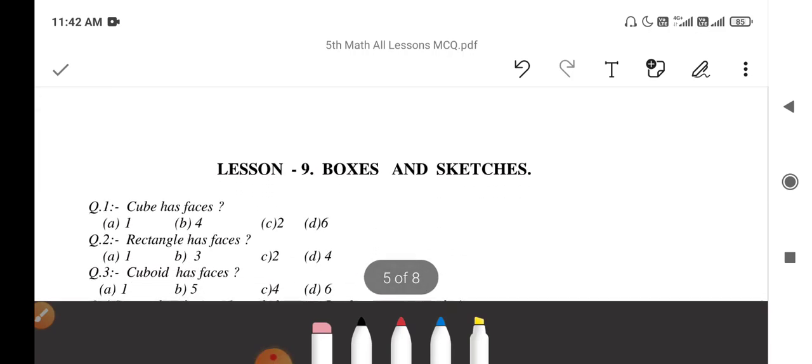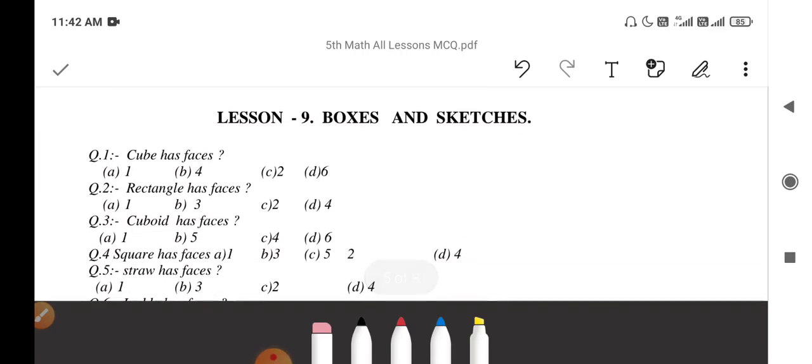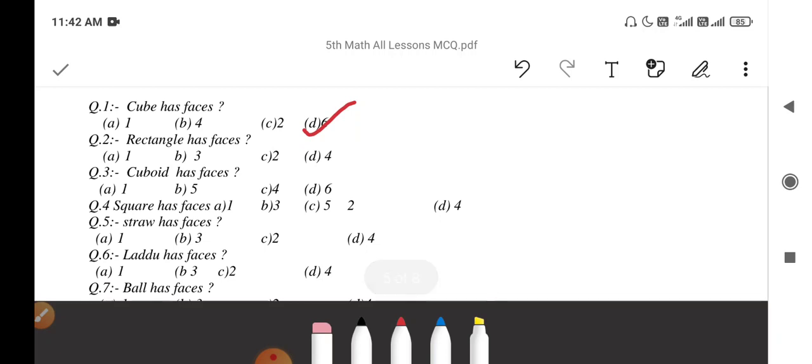Then next chapter, Boxes and Sketches. Question number 1. Cube has how many faces? Cube has 6 faces. Next question. Rectangle has dash faces. Rectangle has 4 faces. Here faces means sides. So rectangle has 4 faces or 4 sides.